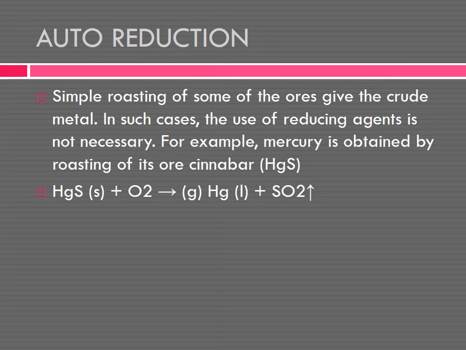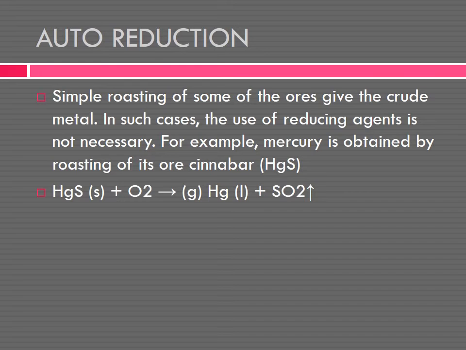So mercury sulfide is reduced by the roasting process. For converting the sulfide ore into a metal, we are using the roasting process. Roasting means heating with oxygen. Now HgS is reacted with oxygen in a gaseous form. We will give heating, and now what will we get? Mercury in a liquid form, and sulfur dioxide gas is expelled.